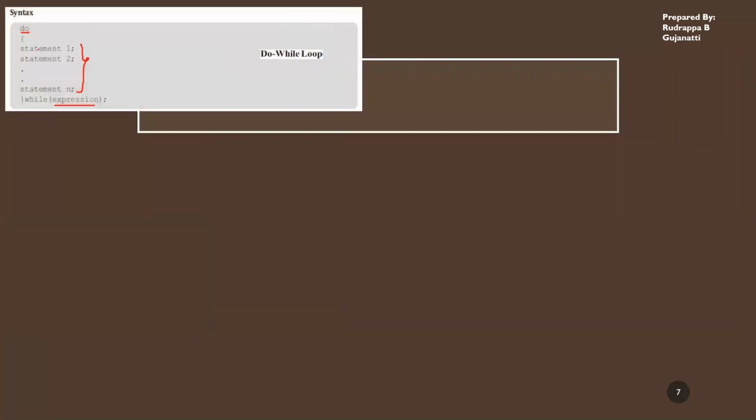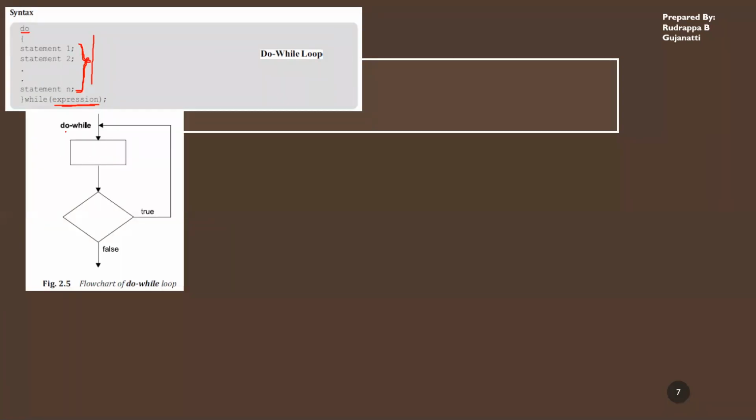But in do while, these statements will be executed at least once, whether the expression is true or false in the initial state. So at least once they get executed, and then the expression will be checked. If the expression is false, then the statements will not be executed again. But if it is true, again it goes back and keeps on executing. So this is another difference between while and do while.